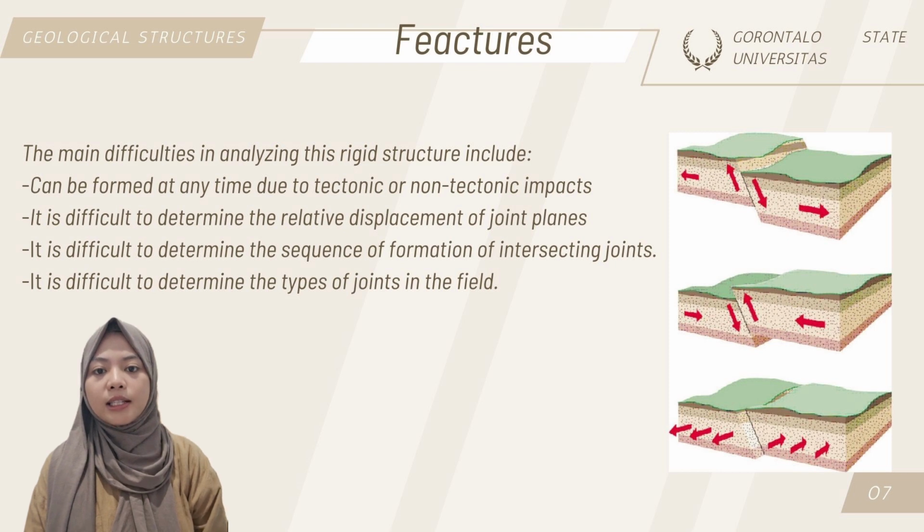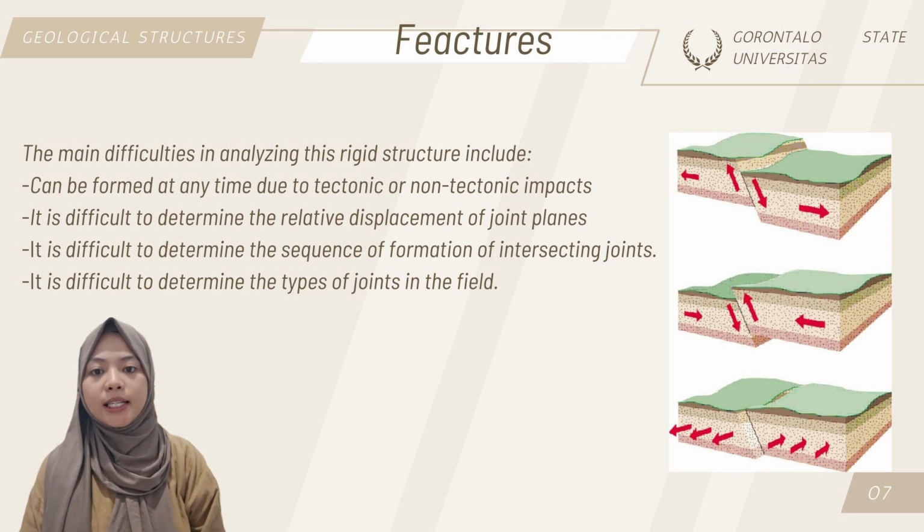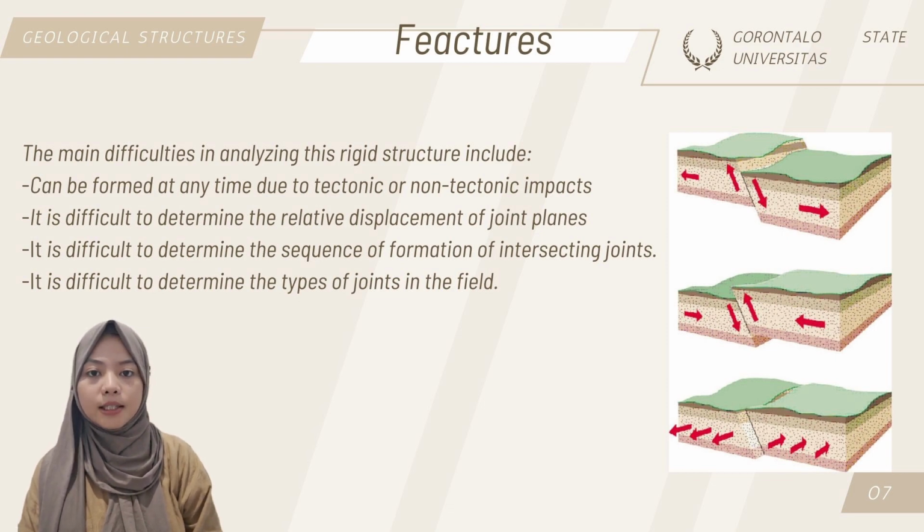The main difficulties in analyzing this joint structure include: it can be formed at any time due to tectonic or non-tectonic impacts. It is difficult to determine the relative displacement of joint planes. It is difficult to determine the sequence of formation of intersecting joints. It is difficult to determine the types of joints in the field.